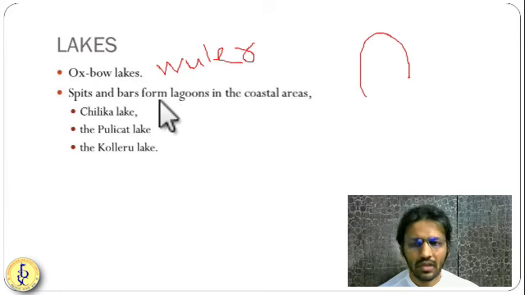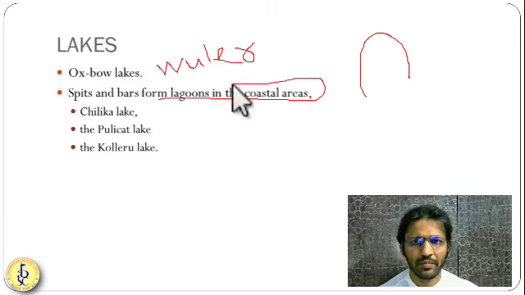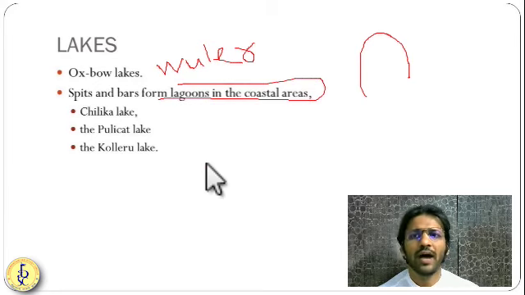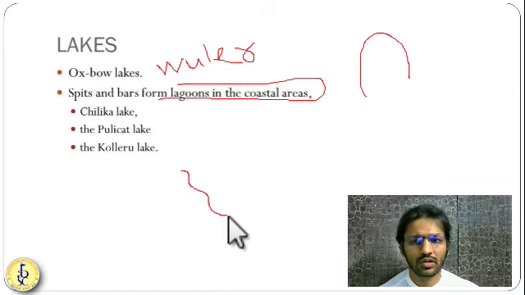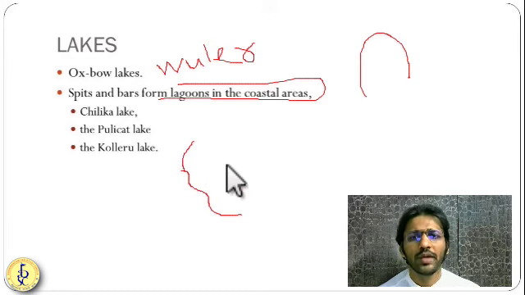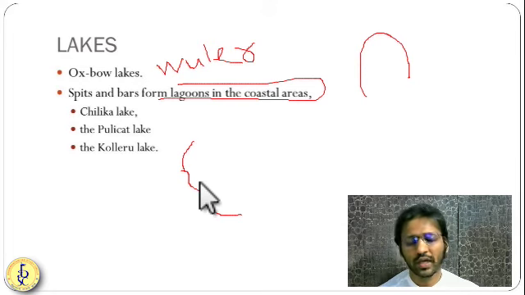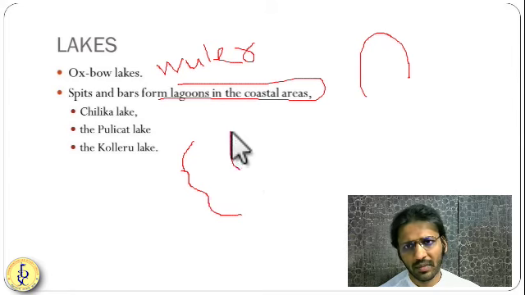And there are certain lakes called lagoons which have been made because of the bar and spit. So what is a bar and spit? For example, this is your coast, and it is like this. Because of the erosion of the coast, waves erode the coast and deposit this silt behind into the sea.